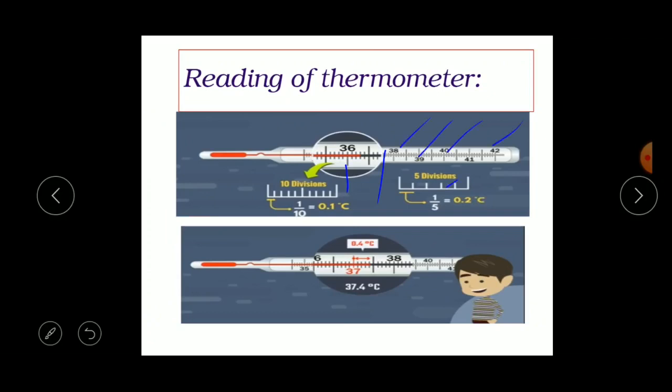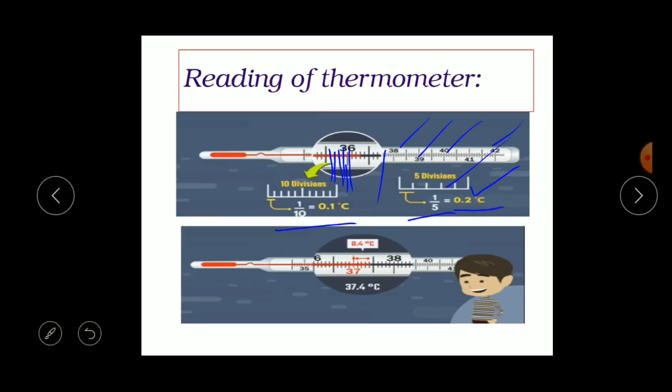If there are 10 divisions, each division signifies 1 by 10, that is equal to 0.1 degree Celsius. And if there are 5 divisions, here you can count 1, 2, 3, 4, 5, then each division suggests 1 by 5, that is equal to 0.2 degree Celsius.